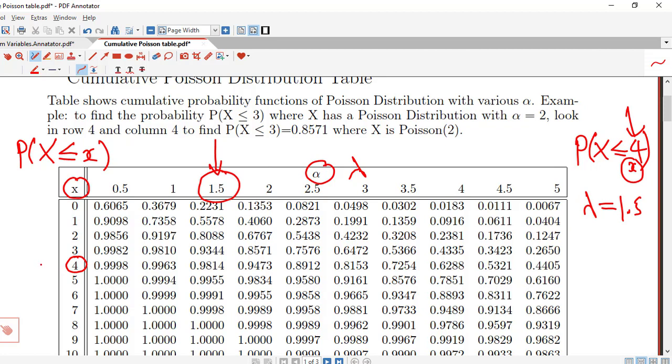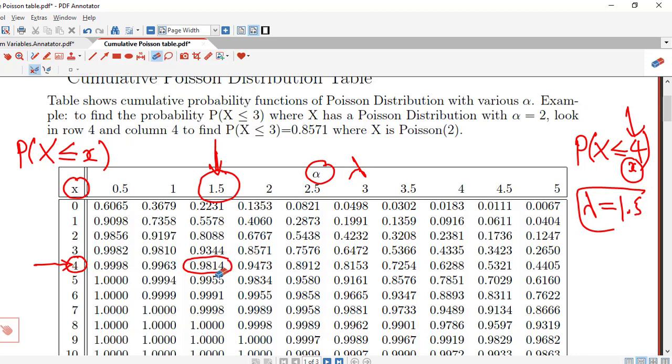So we consider the intersection of the row corresponding to x equal to 4 and the column corresponding to lambda equal to 1.5. If we take the intersection of these two, we have this value corresponding to x equal to 4 and lambda equal to 1.5.